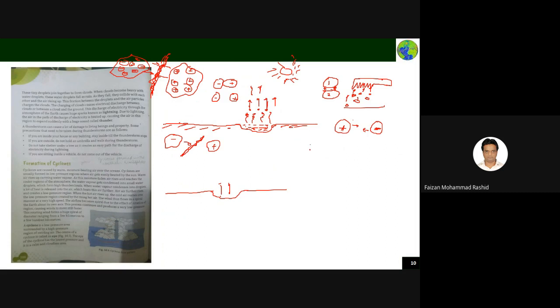I think if you want, you can ask your father. He will show you that you take two live wires, one positive wire, one negative electric wire, okay. If you touch these two wires, one wire to the other, you will find that some amount of sparking is happening. This is because energy is getting transferred from positive to negative here. Charge is getting transferred here, and this current. Same thing is happening here. So this is causing the lightning in the sky.